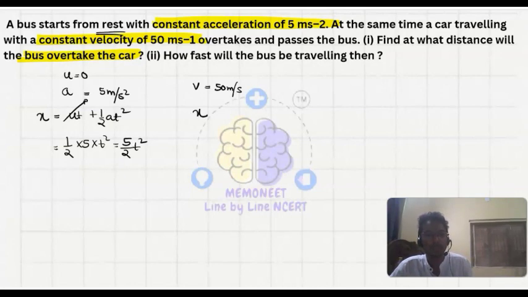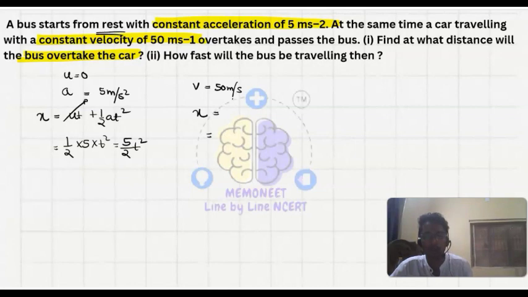Then the distance traveled by the car will be the same.